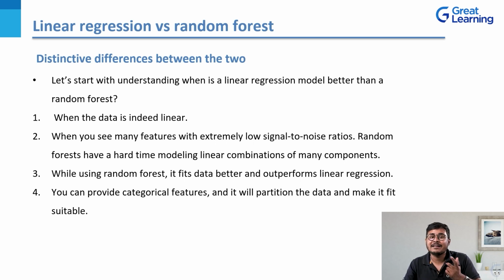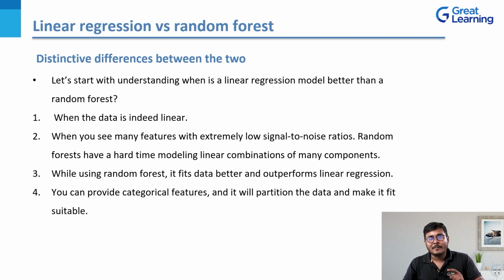So if you have linear data, then it makes a lot of sense to directly apply linear regression. When you see many features with extremely low signal to noise ratio, random forests generally have a hard time modeling linear combinations of many components. So what I'm trying to make you understand from this point is, let's say you have a lot of features in your data that have low signal to noise ratios.